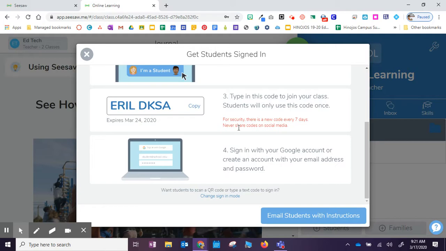Once students enter that code, then they will sign in to their Google account, so their ID number at ecisd.school. And for our younger students, their password, I believe, is just their ID number.